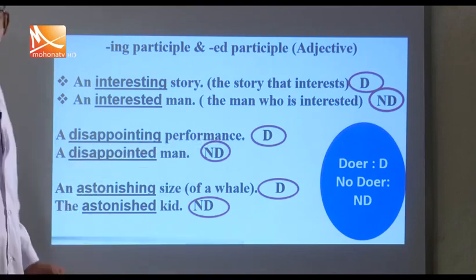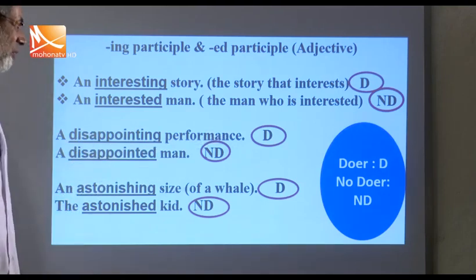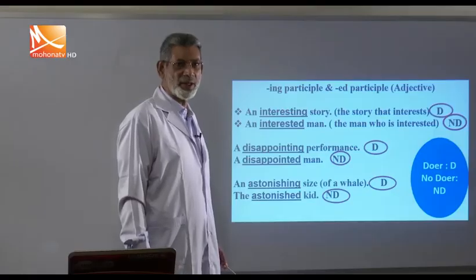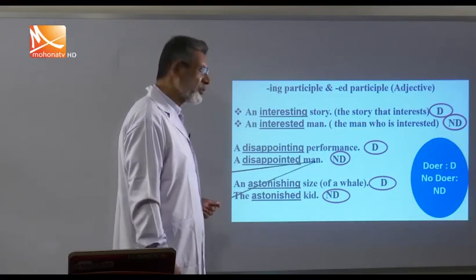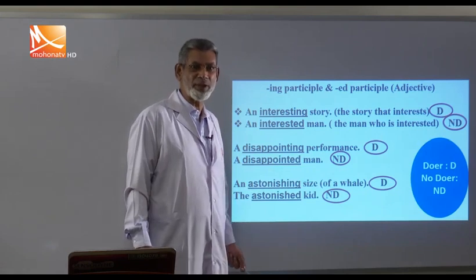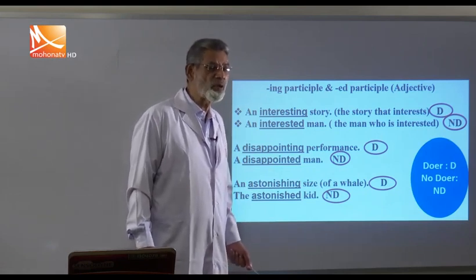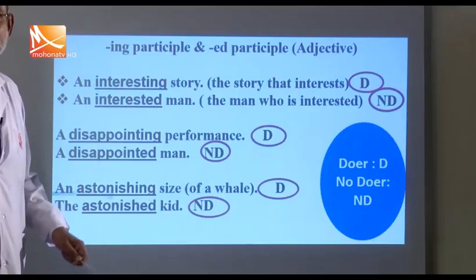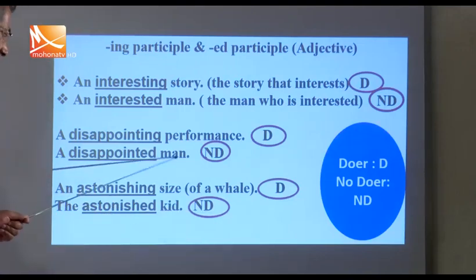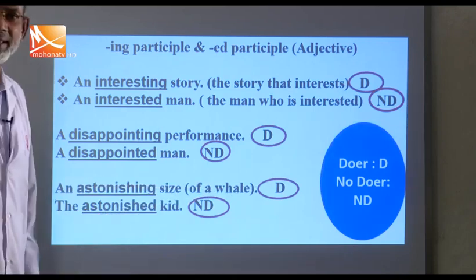Disappointing performance: the performance which disappoints. So here, disappointing. A disappointed man: a man who is disappointed, but he does not disappoint. Something disappoints this man. So here, ed participle. An astonishing size.